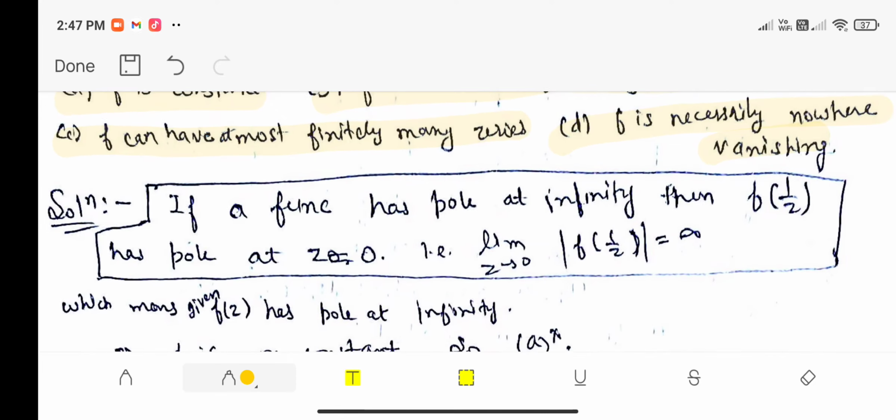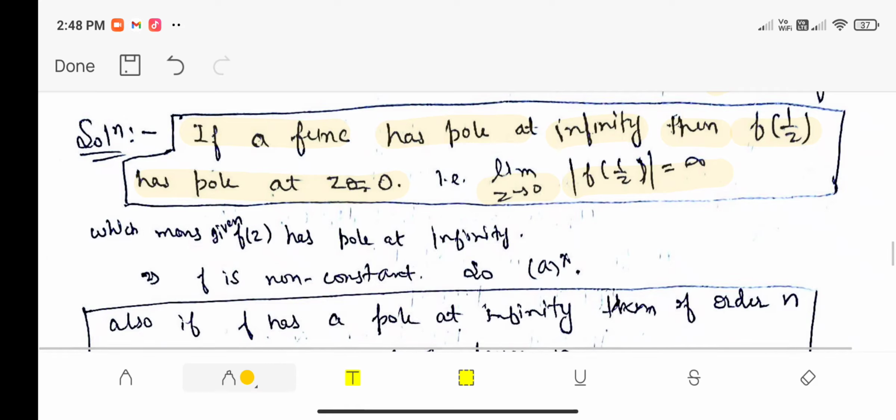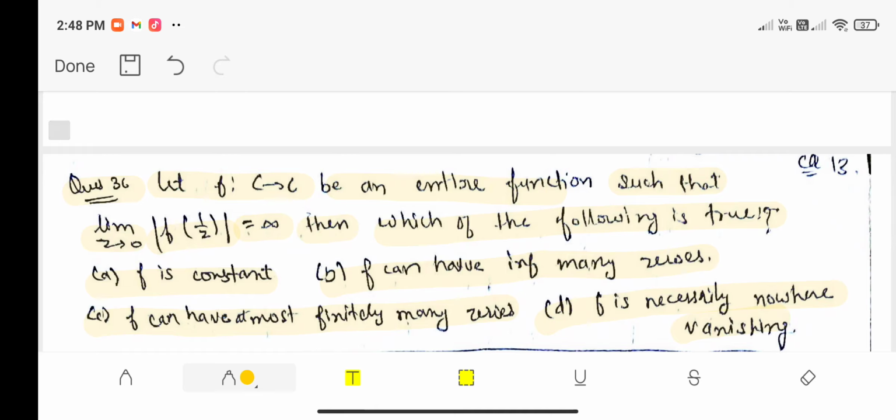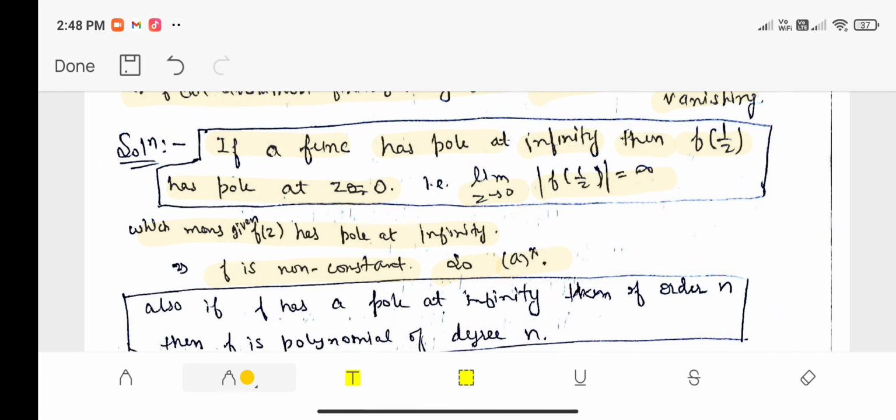Let's see its solution. We have a result. If a function has pole at infinity, then f of 1 by z has pole at z equals to 0, which means limit z tends to 0 mod of f of 1 by z tends to infinity, which means given f(z) has pole at infinity, which implies f is non-constant, so option A is incorrect, because option A says f is constant. So obviously if f has a pole at infinity, f is non-constant, so option A is incorrect.